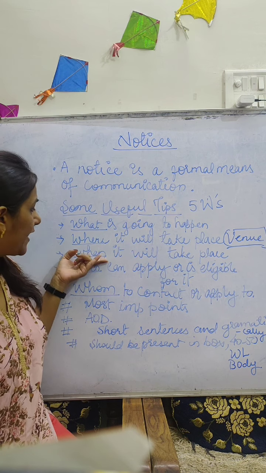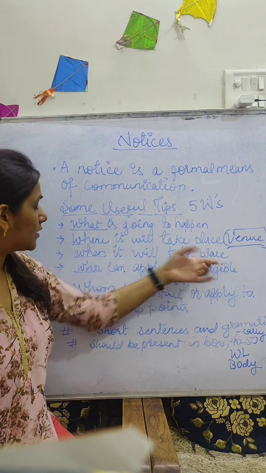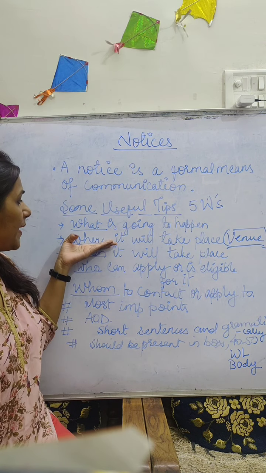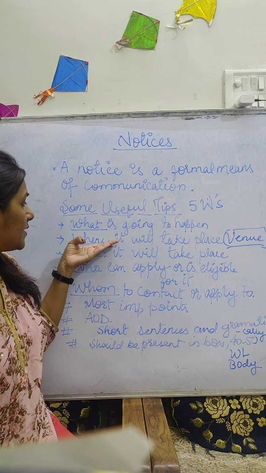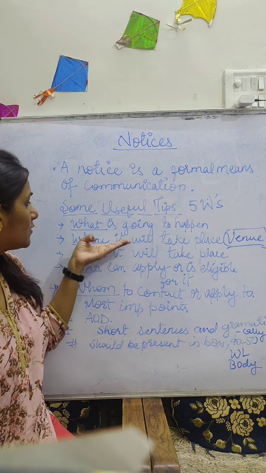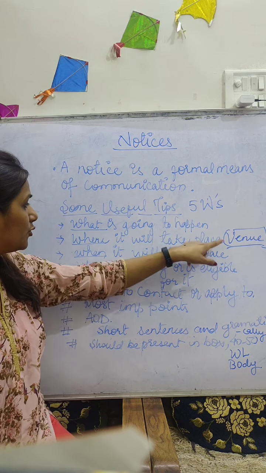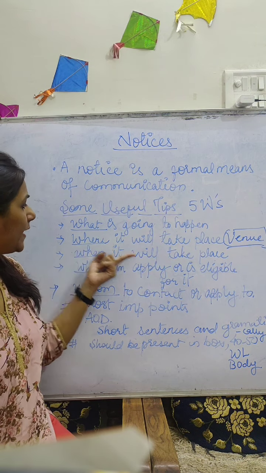Third W is when it will take place. So time, this is a very important point. You will have to mention in your notice the place where it is going to happen, the venue, and when it will take place.